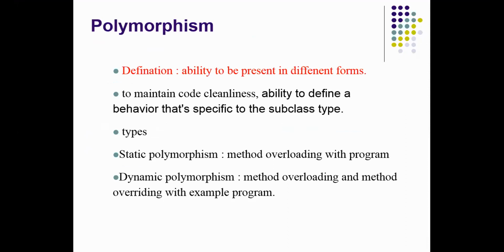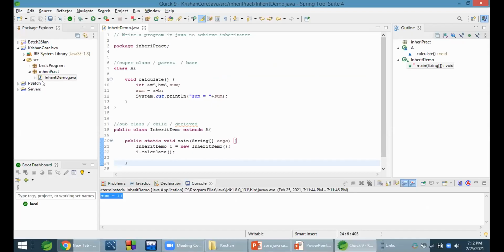Your question? In the previous slide's program, if, in addition to class A, I have another class B wherein I have a multiplication, can that also be inherited in this public inherit demo? No, at a time you can extend only one class, because multiple inheritance is not allowed in Java.